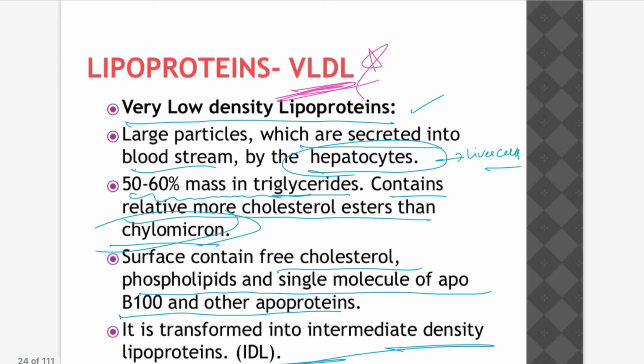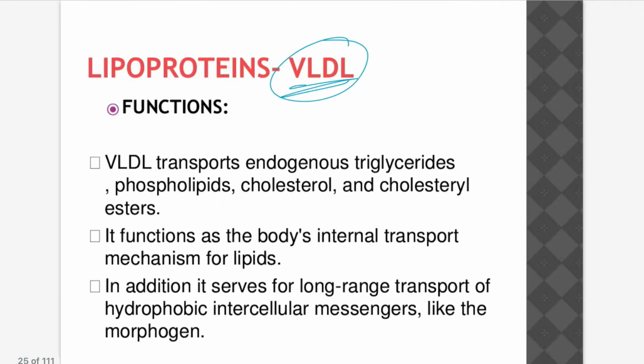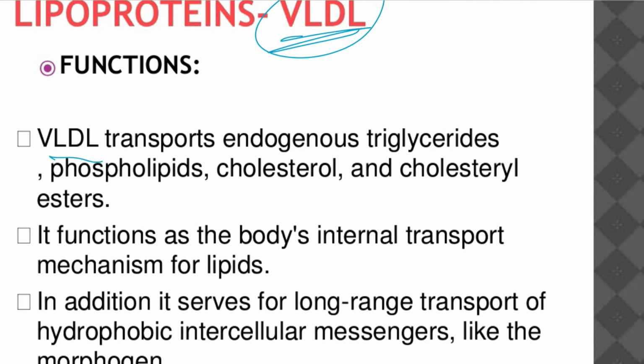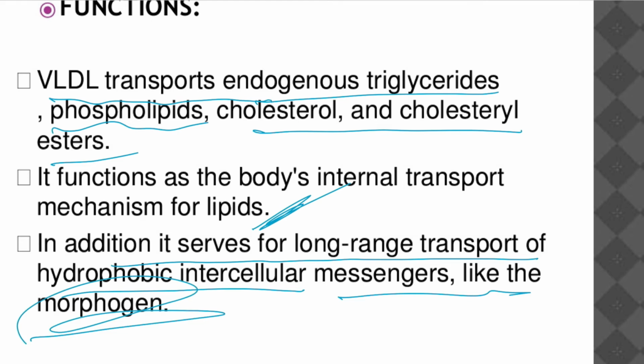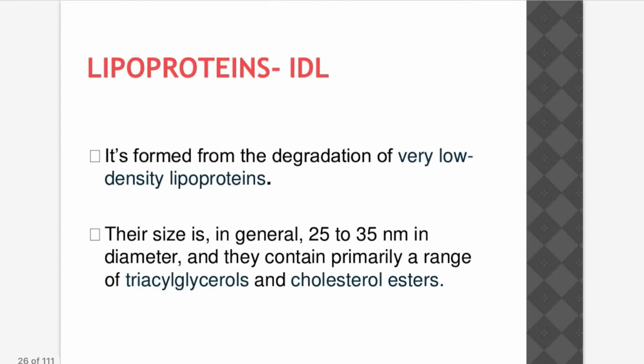These are the functions of very low density lipoprotein. Very low density lipoprotein transports endogenous triglycerides, phospholipids, cholesterol and cholesterol esters. Its main function is as the body's internal transport mechanism for lipids. Lipoproteins are nothing but transporters, and in the case of very low density lipoprotein it is the same function. In addition, it serves for long range transport of hydrophobic intracellular messengers like morphogens.